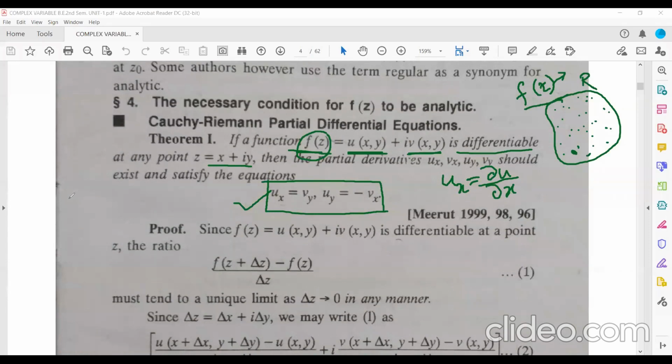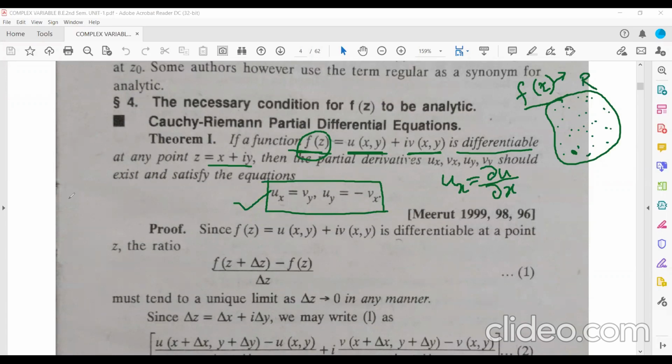Now, if in any function there is more than one independent variable, and you want to find the derivative of that function, then the derivative should be what? Your partial derivative. If there is only one independent variable in a function, then the derivative should be what? Ordinary derivative. You'll get the ordinary derivative.